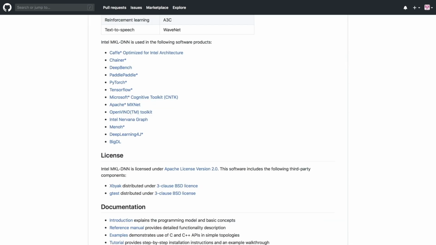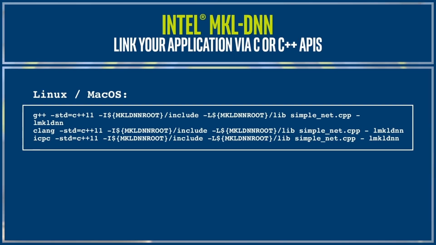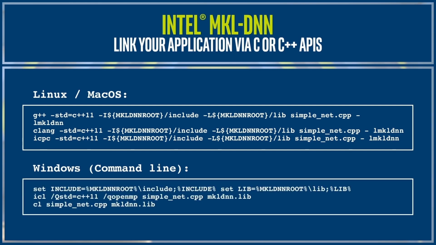You can simply use any of the deep learning frameworks or libraries. Many are listed here, with more coming soon. They use Intel MKL-DNN to benefit from the performance gains offered by Intel Deep Learning Boost. You can also link your application to Intel MKL-DNN via C or C++ APIs. This way, you can take advantage of deep learning primitives and performance-critical functions that are already optimized to use Intel Deep Learning Boost. This allows you to develop your own optimized software products or to optimize existing ones.